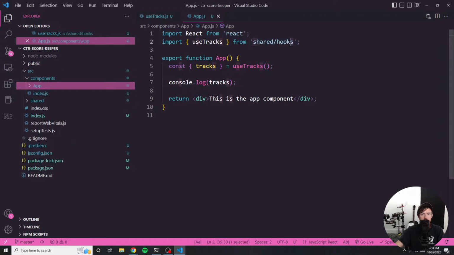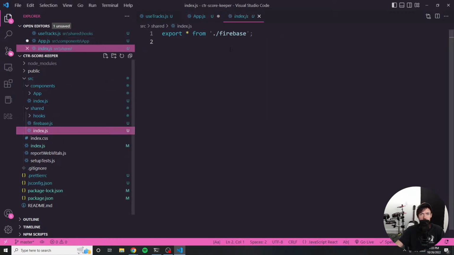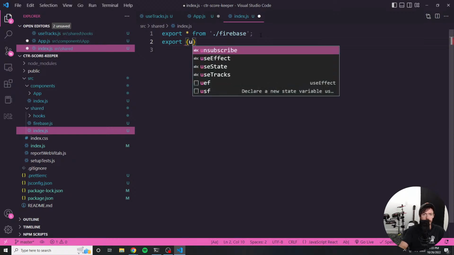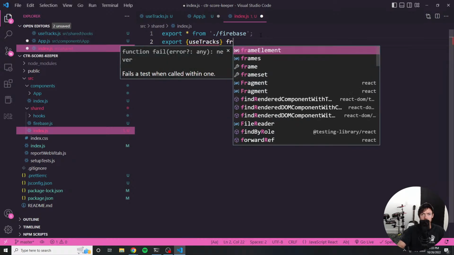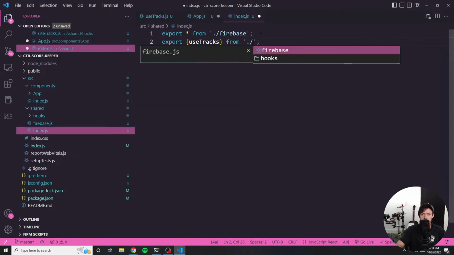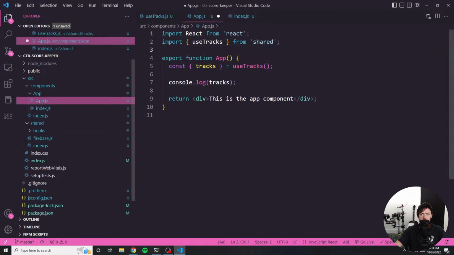Now, I don't like that it's shared/hooks. I would prefer to import it just from shared. It's just my personal preference. So I'm going to go to my index here and I want to be able to export useTracks from hooks. And that should allow me to import it like this. It's just a little bit cleaner in my opinion.